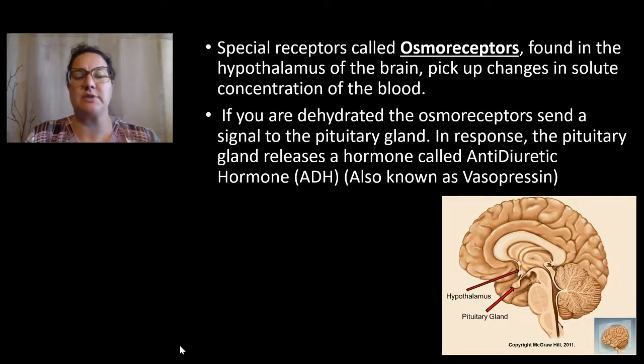Special receptors called osmoreceptors are found in the hypothalamus of the brain, and they're going to pick up changes in solute concentrations of our blood. So is our blood more or less salty, in essence? If you're dehydrated, the osmoreceptors are going to send a signal to the pituitary gland to release a hormone called antidiuretic hormone, or ADH.